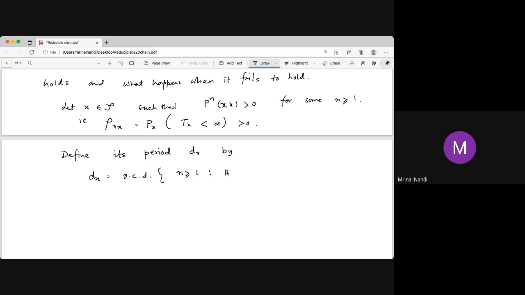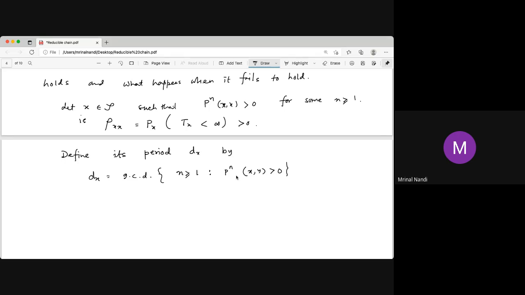Now we take the GCD of all these values. It may happen that after an odd number of steps you can't return to x, as in a simple random walk. So if n is odd, we can't return. So this period is 2.